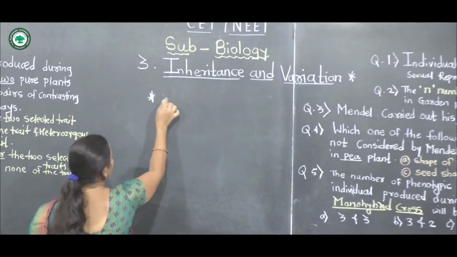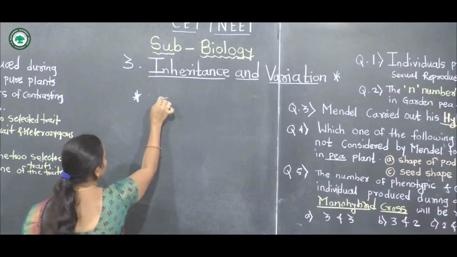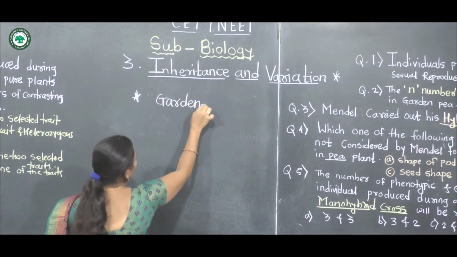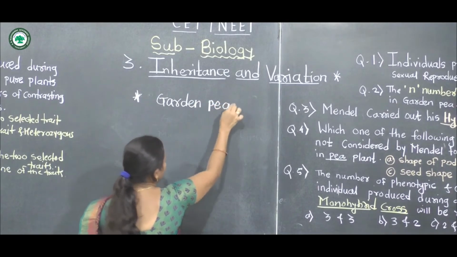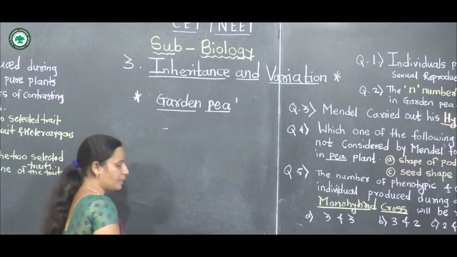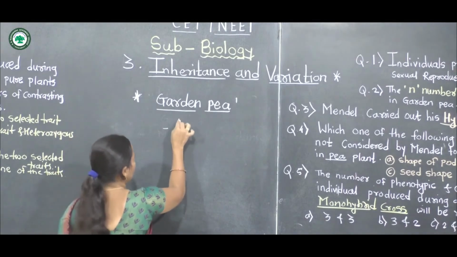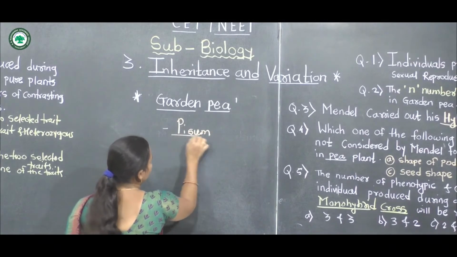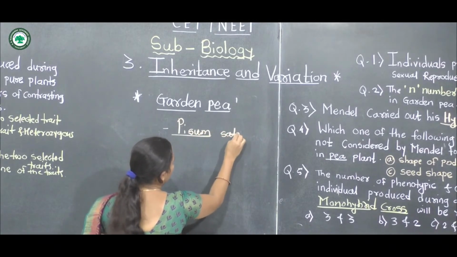The example for this experimental material is the garden pea plant. The botanical name of the garden pea plant is Pisum sativum.